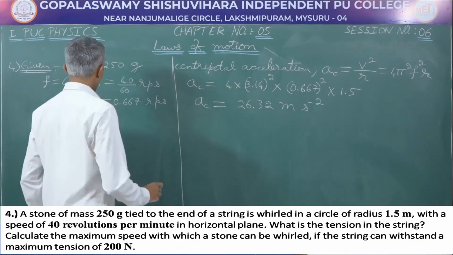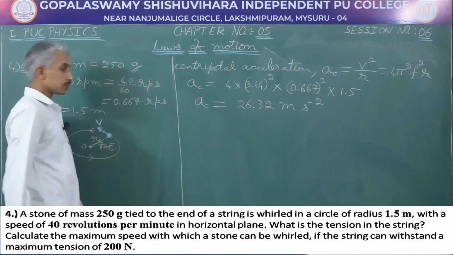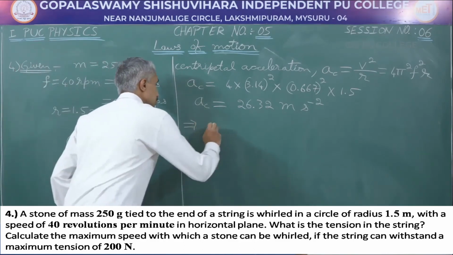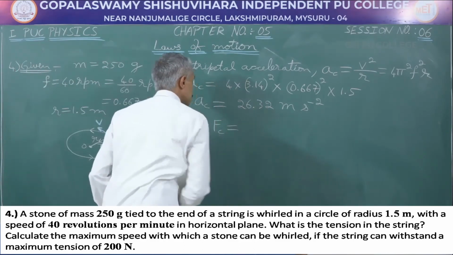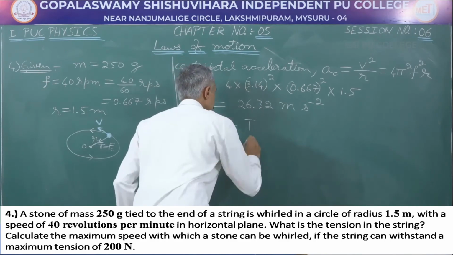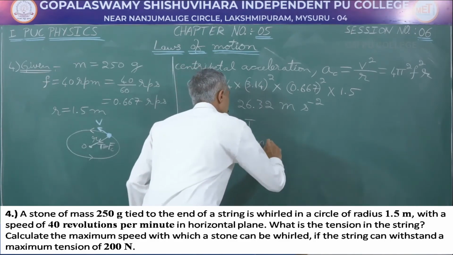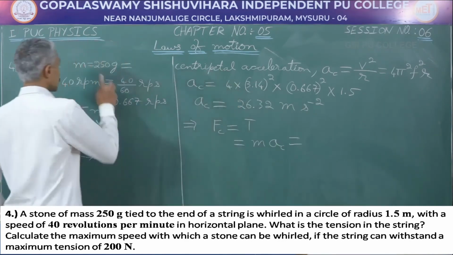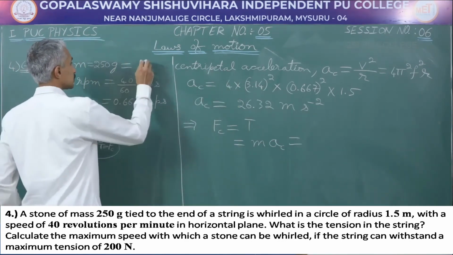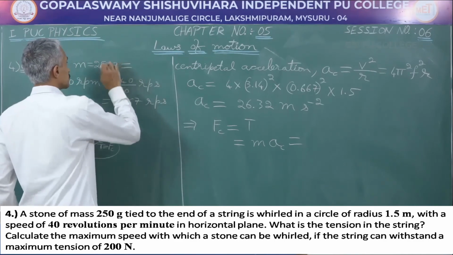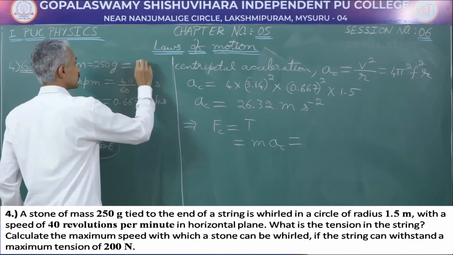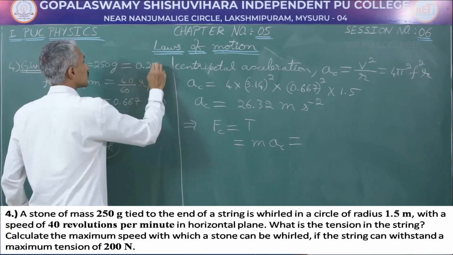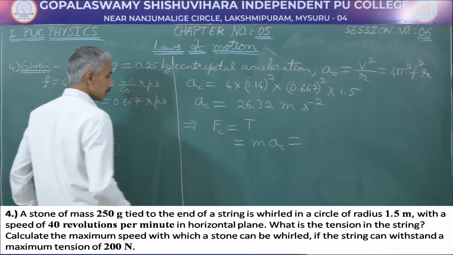Now, from this we can find out the centripetal force, which is equal to the tension in the string, and is going to be equal to mass of the stone into centripetal acceleration. Mass is given as 250 grams, convert to kgs because SI unit is kgs, divide this by 1000, we will get the answer as 0.25 kg.